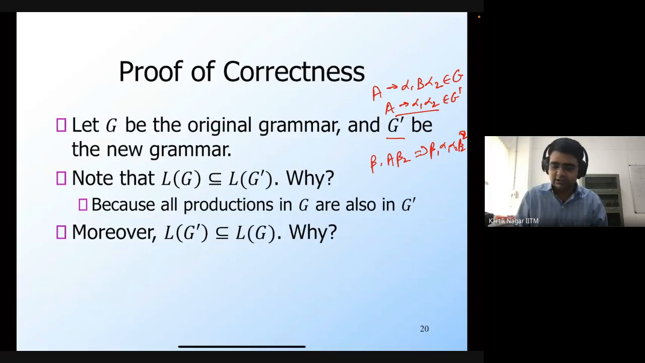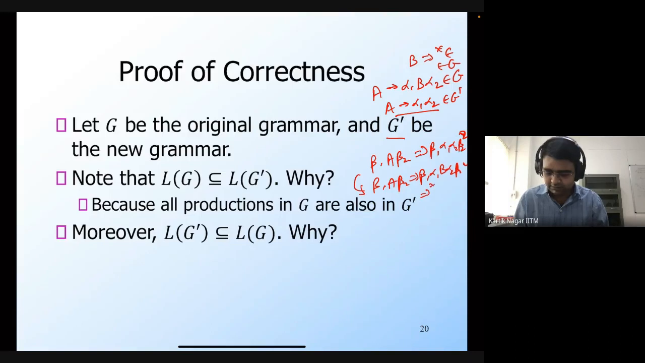So this particular derivation step is only possible in G prime. It's not possible in G, but then there must have been a production of the form B generates epsilon in G as well. So I can convert this derivation step into a series of derivation steps. I can say that beta 1 A beta 2 is going to generate beta 1 alpha 1 B alpha 2 and then beta 2. And then in a series of derivation steps, this will give me beta 1 alpha 1 alpha 2 and then beta 2.